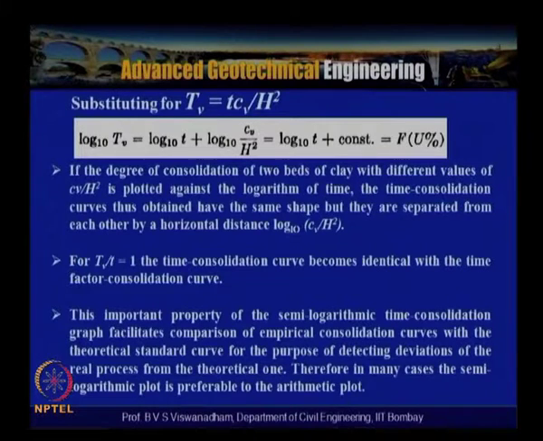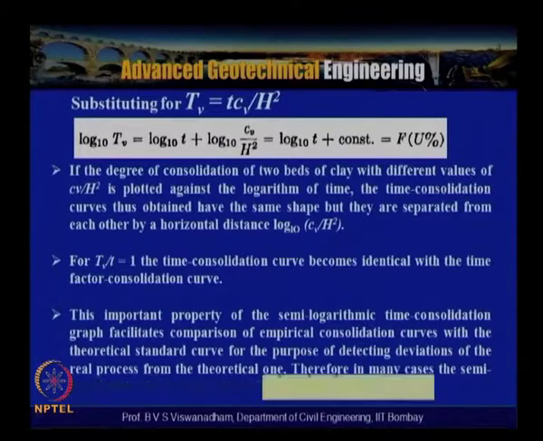Therefore, in many cases the semi-logarithmic plot is preferable to the arithmetic plot.